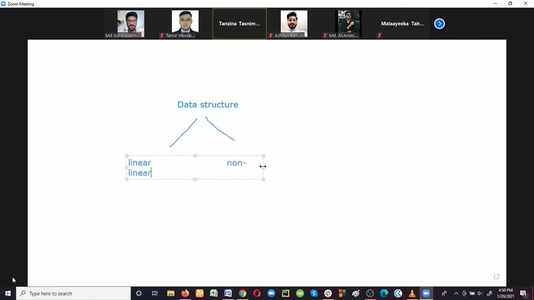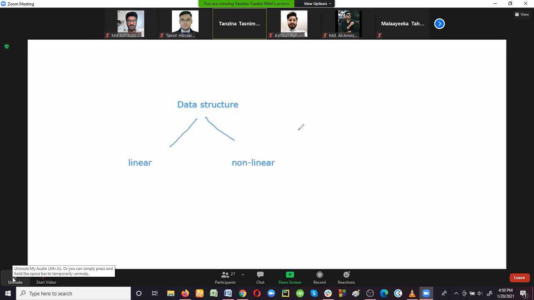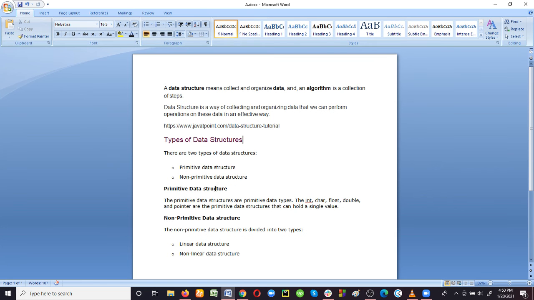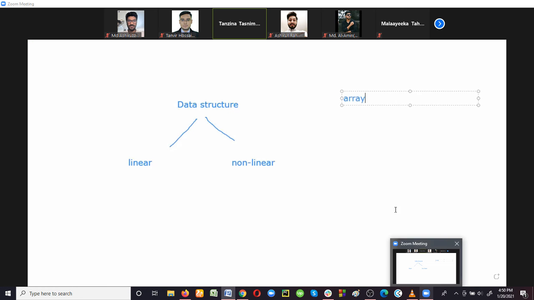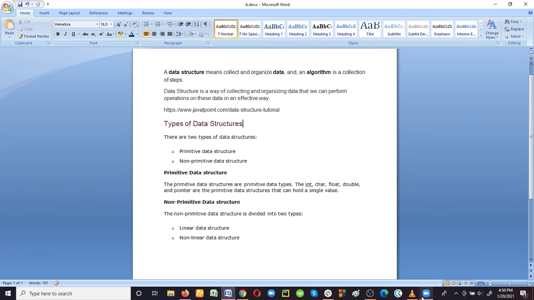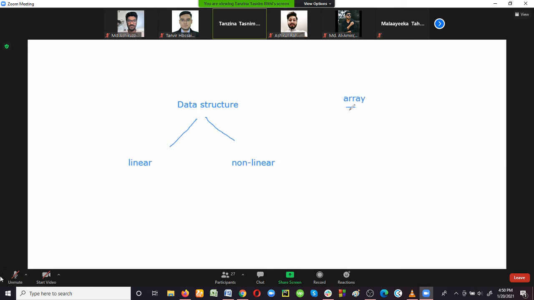Now, what is the difference between linear data structure and nonlinear data structure? Data structure is the way of organizing the data, right? And it is divided into how many parts? Two. One is linear data structure and another is nonlinear data structure. And we already discussed one data structure, that is array. When we are storing some data in a structure, we have to remember two things. One is, when we are organizing the data into a data structure,